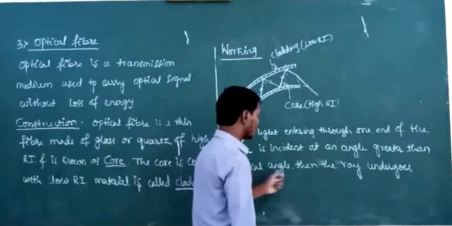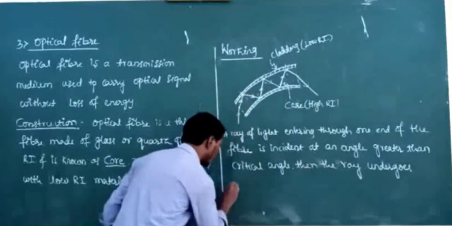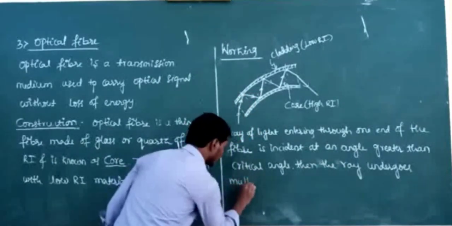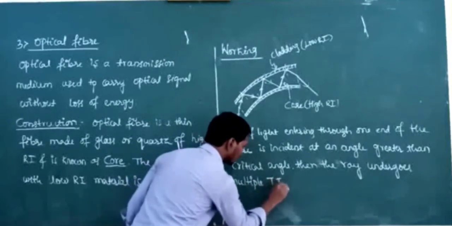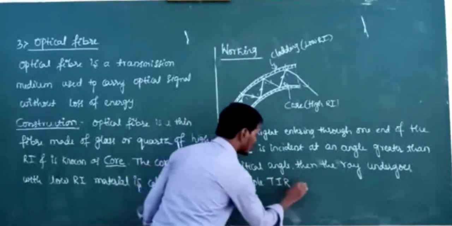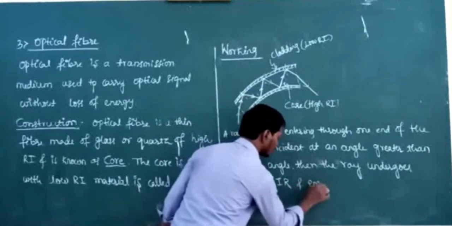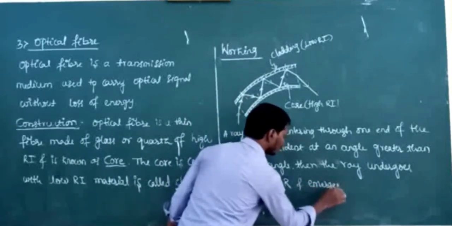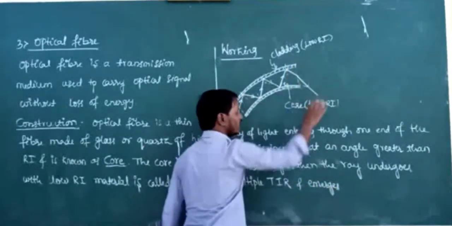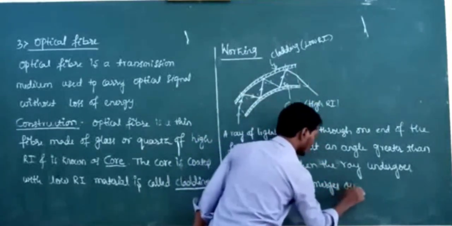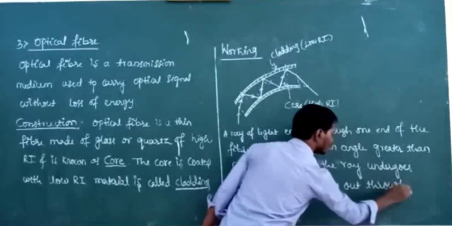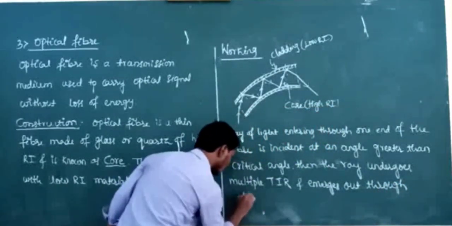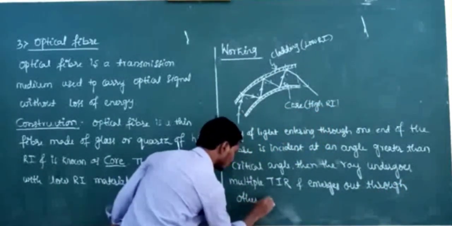The angle is greater than the critical angle. The ray undergoes multiple total internal reflections and emerges out through the other end, meaning comes out through the other end of the fiber, without loss of energy.